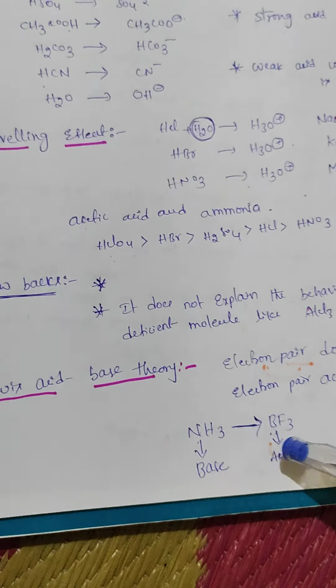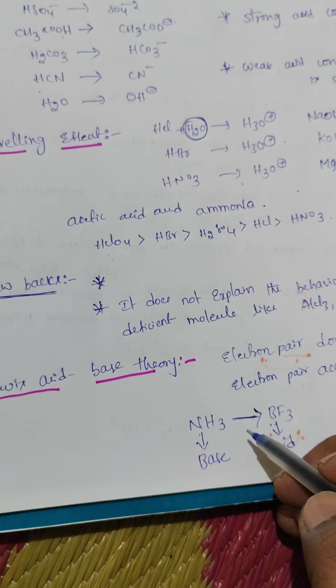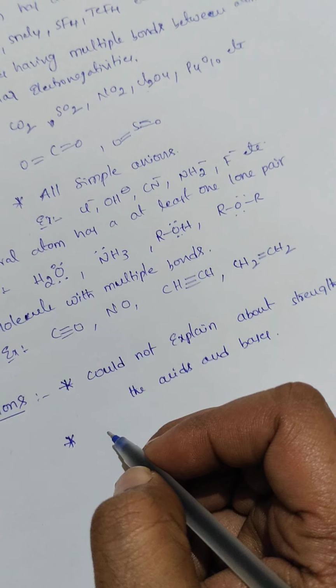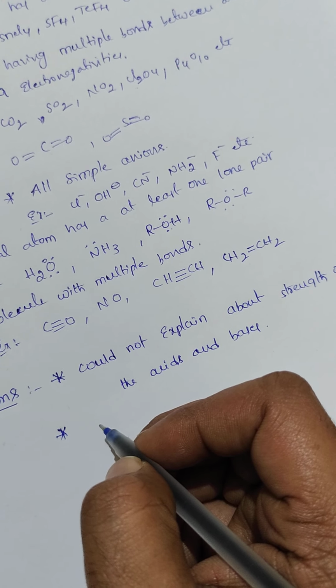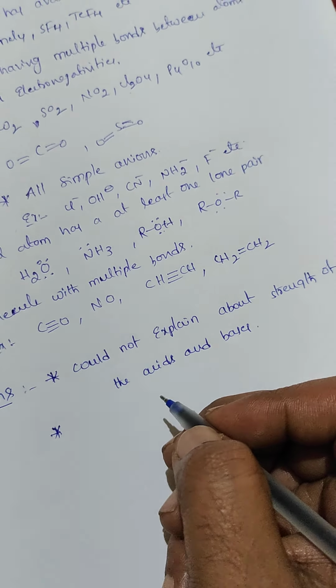Second one: when you look at ammonia and BF3, they can form a coordinate covalent bond. But not all acids and bases form a coordinate covalent bond. Acids like HCl and H2SO4 react with bases such as NaOH or KOH but do not form a coordinate covalent bond, yet these are also acids and bases.